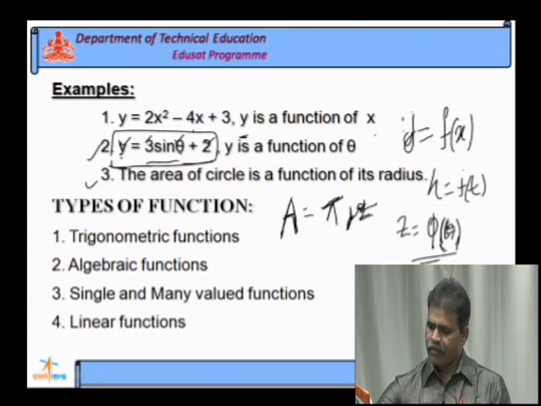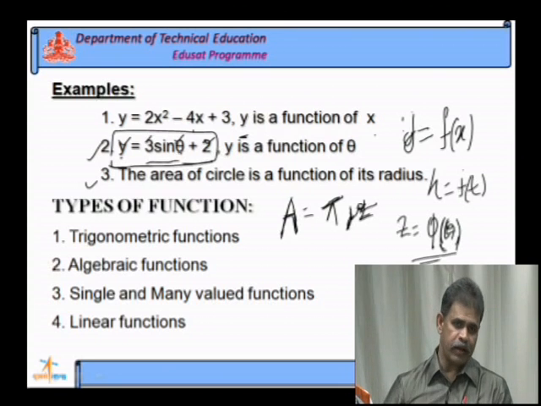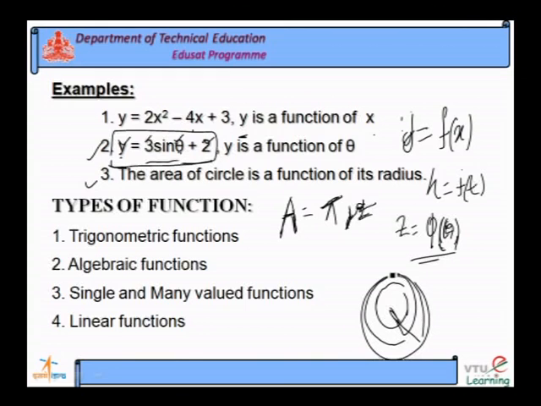As the radius increases, automatically its area also increases. R is independent variable, A is dependent variable, pi is constant. All these are related in some relation. What is that relation? A is equal to pi r square. So, it is a function. It is denoted like this, A is a function of r.